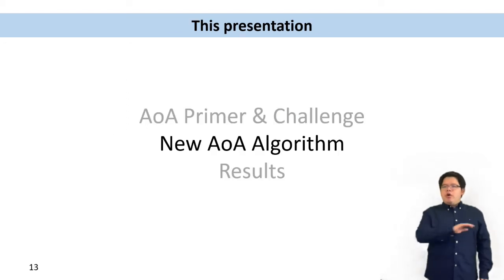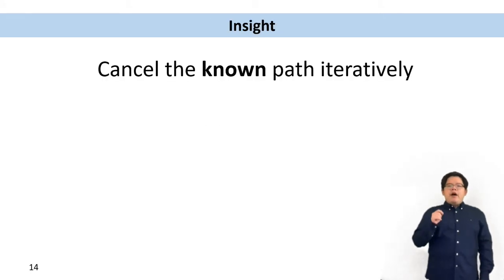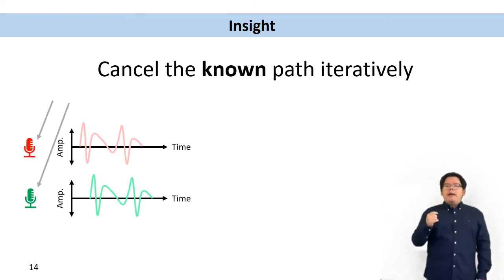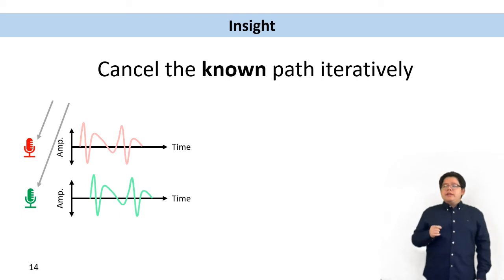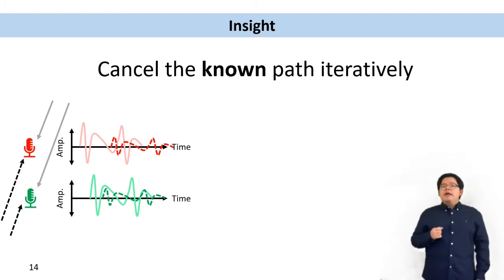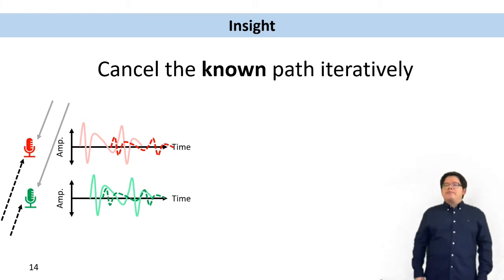Now we have finished all the primers and the challenges. Let me explain our new AOA algorithm. The insight of our algorithm is simple. We want to cancel the known paths iteratively, one by another. Let's see a toy example of a direct path and a smaller echo. This is the received signal, and the direct path arrived at the red microphone first, and later the smaller echo arrived at the green microphone first, denoted as the dotted line.